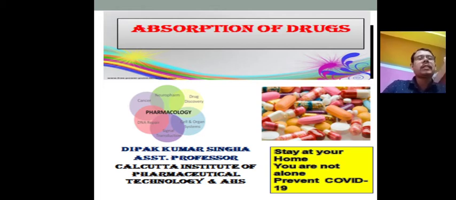How much of the drug is absorbed will determine its availability and bioavailability. Ultimately we get the therapeutic activity of the drug. So drug absorption is a very important parameter, otherwise you will not get the therapeutic activity.